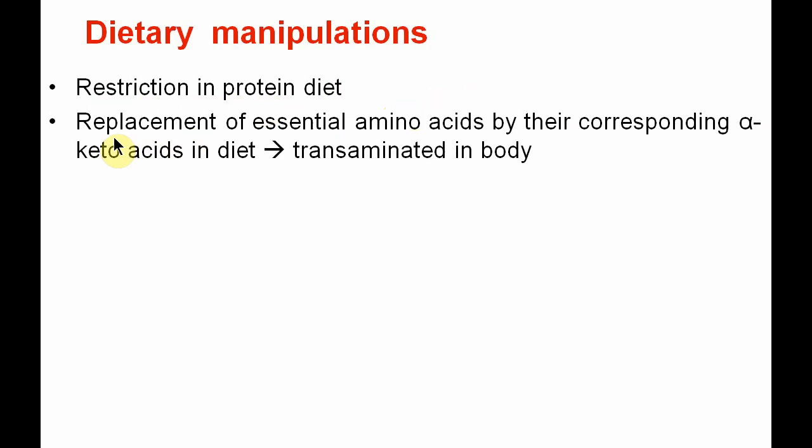Let us see the first, the dietary manipulations, where the restriction of protein in the diet is very important. As you all know, protein catabolism liberates ammonia and it enters the urea cycle. So if urea cycle disorder occurs, the restriction of protein in the diet should be there. Moreover, the essential amino acids are replaced by their corresponding alpha keto acids in the diet. So alpha keto acids should be provided so that in the body they are transaminated, so it will not produce that much nitrogen in our body, rather it will form essential amino acids.